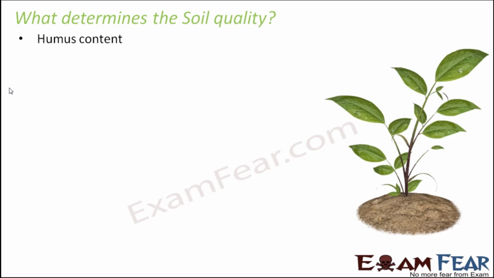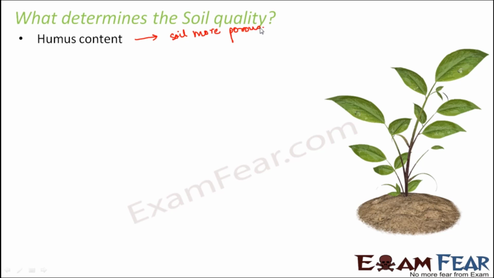So the first parameter is humus content. What is humus? Humus is nothing but decayed living organisms which are very rich in nutrients needed for growth of plants. Whenever living organisms die or any other insect or plant parts die, they are buried into the soil. Inside the soil, their decomposition takes place, and these decayed living organisms form humus, which increases the fertility of the soil. So the presence of humus makes the soil more porous.